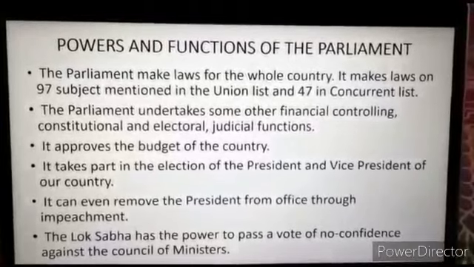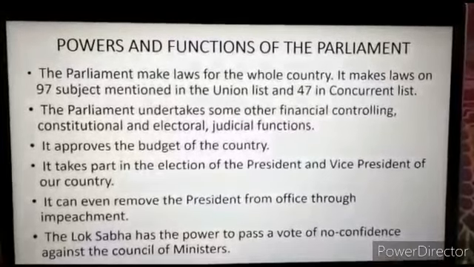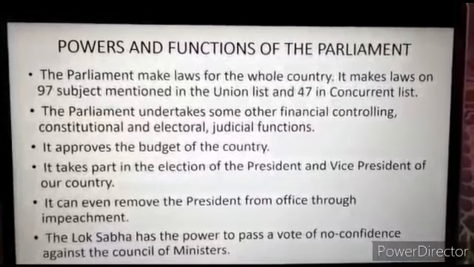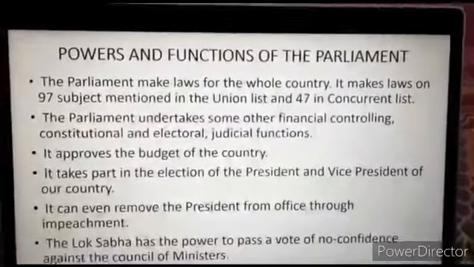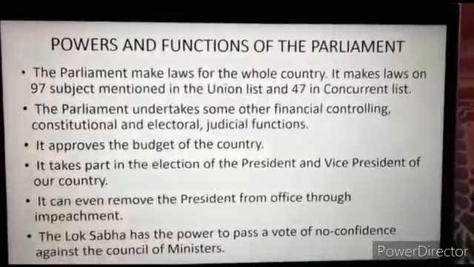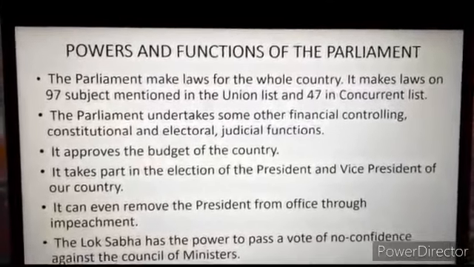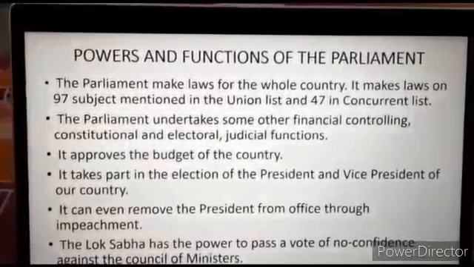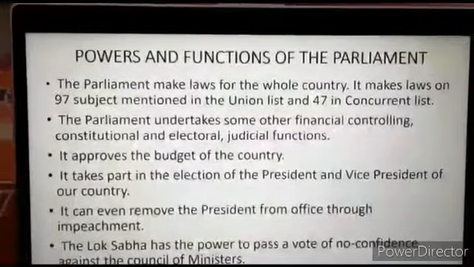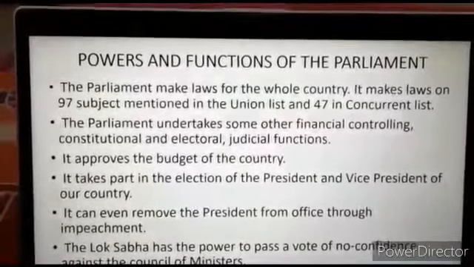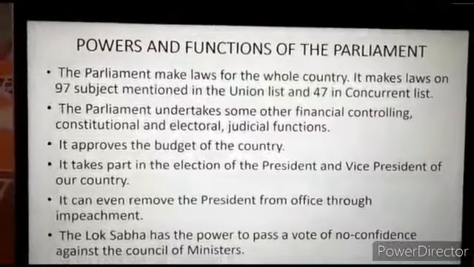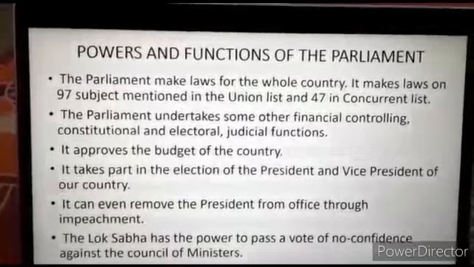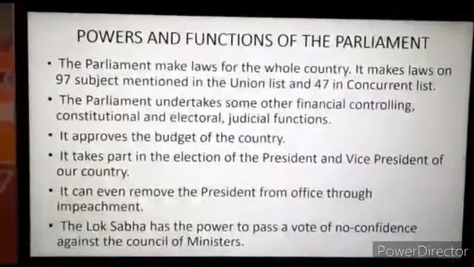Now it makes laws on 97 subjects, and these subjects are mentioned in the union list, and 47 in the concurrent list. Children, what comes under the union list is defense, citizenship, communication, currency, etc. On page 121 of your textbook, you can see there is a column where you have the union list, concurrent list and the state list.